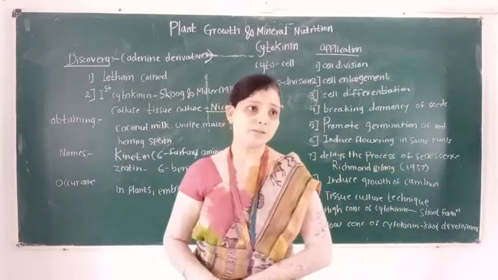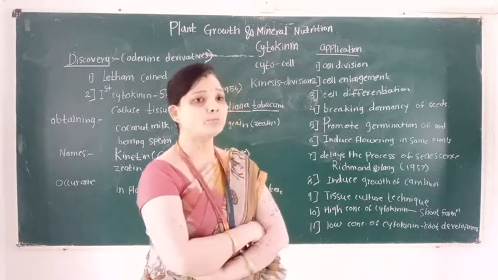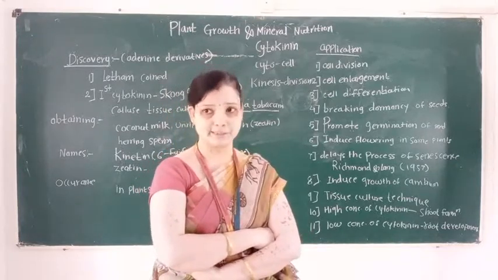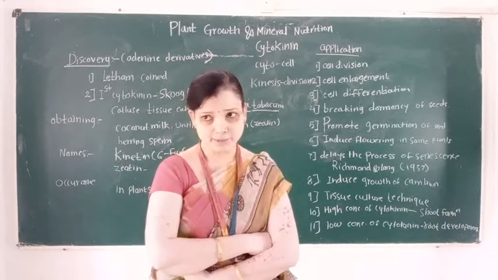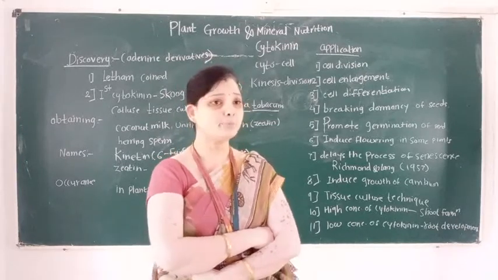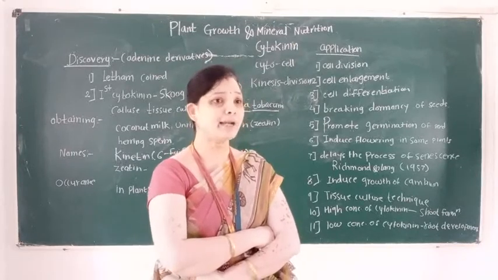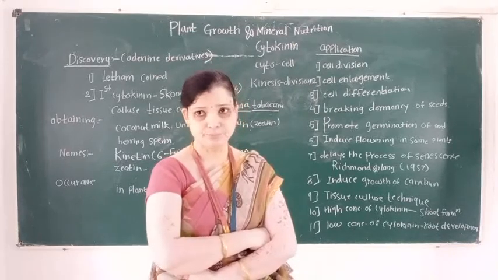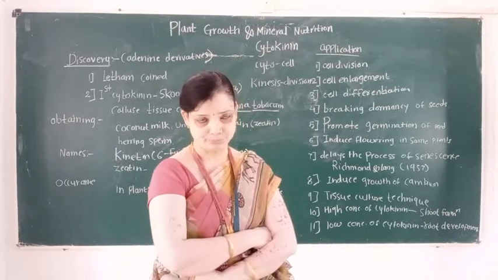Then cytokinin also breaks the dormancy of a seed. Dormancy is a period in which seeds are metabolically inactive.